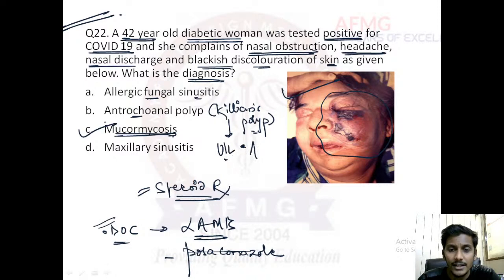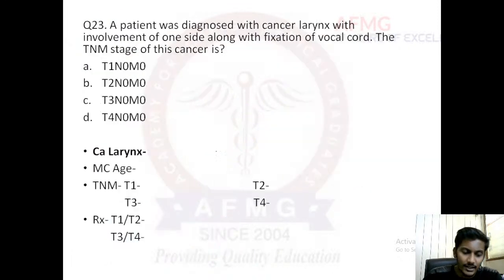Sorry, seen mainly in children. So here, neither is she a child, nor is it a polyp arising from the maxillary sinus, and no issues of maxillary sinusitis because no discoloration is seen.